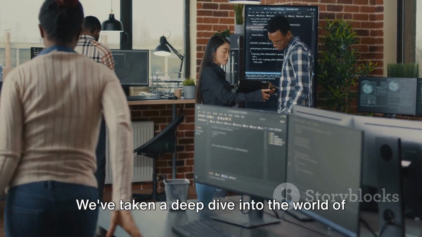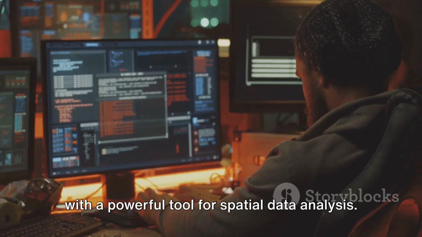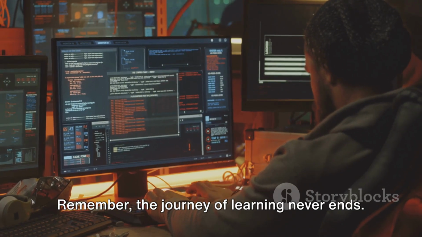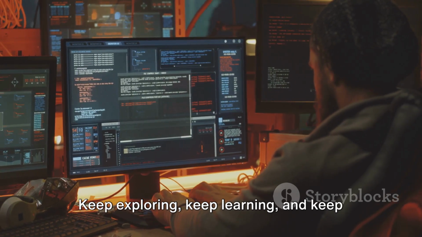We've taken a deep dive into the world of geostatistics and come out the other side with a powerful tool for spatial data analysis. Remember, the journey of learning never ends. Keep exploring, keep learning, and keep coding.